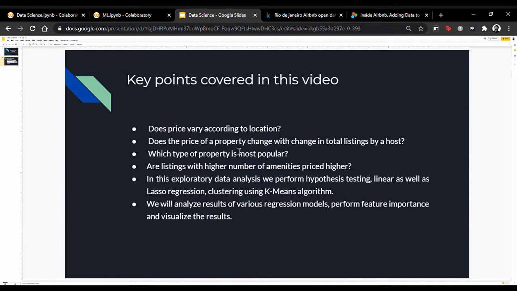Also, in this analysis, we perform hypothesis testing, linear as well as lasso regression, and clustering using the k-means algorithm. We will also analyze results of various regression models after training them on the dataset, perform feature importance, and visualize the results. So let's get started.